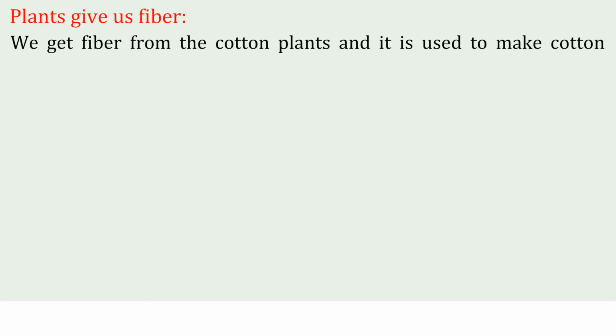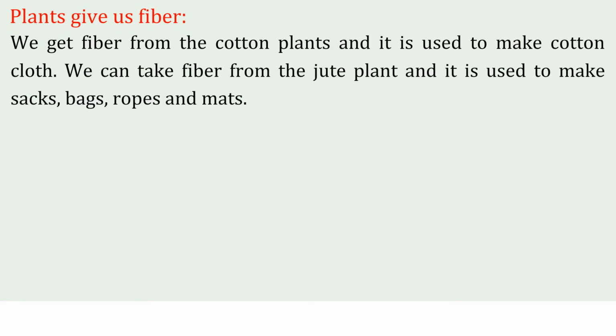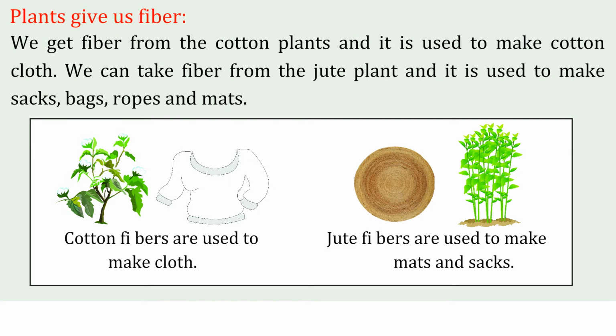Plants give us fiber. We get fiber from the cotton plants, and it is used to make cotton cloth. We can take fiber from the jute plant, and it is used to make sacks, bags, ropes, and mats. Cotton fibers are used to make cloth. Jute fibers are used to make mats and sacks.